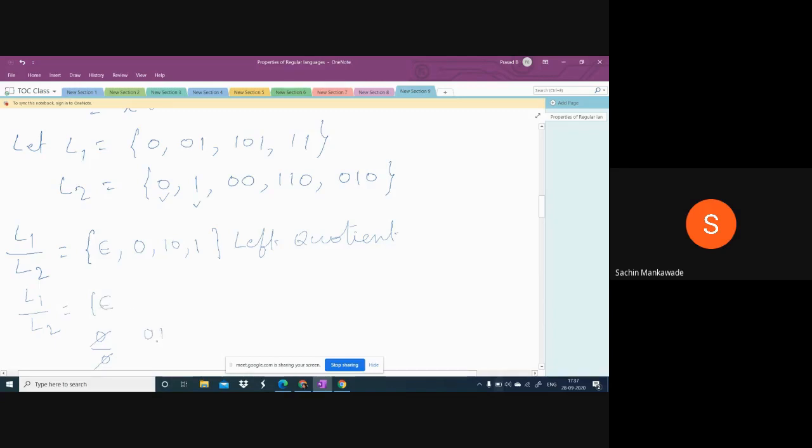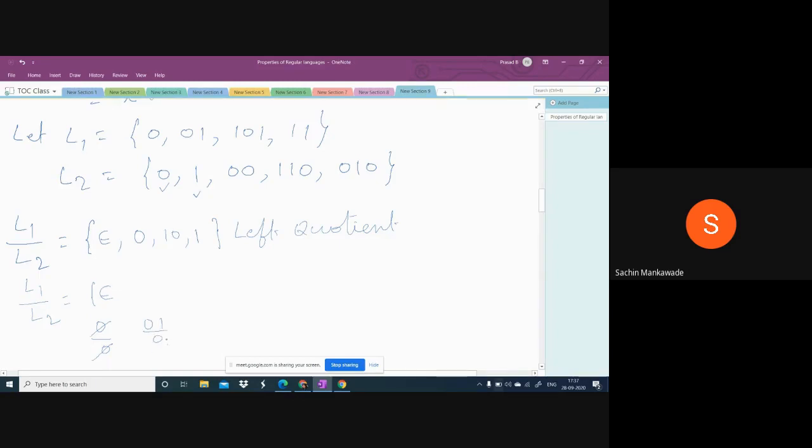Next, 01 by 0. This 0 can cancel, 1 will be left. Next, 101 by 0, we can't do any cancellation. And 11 by 0, this also we cannot do anything. Next, so the first string is over. Next, the second string from L2 is 1. 0 by 1, nothing. 01 by 1, nothing. And 101 by 1, yes, this one gets cancelled. You will get 10.